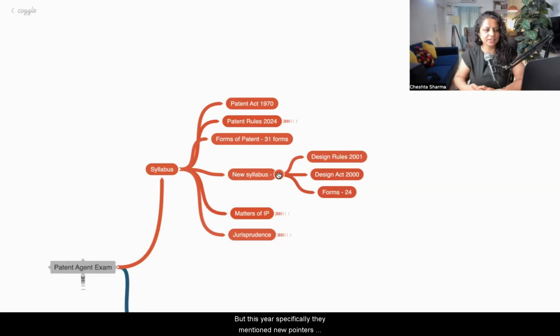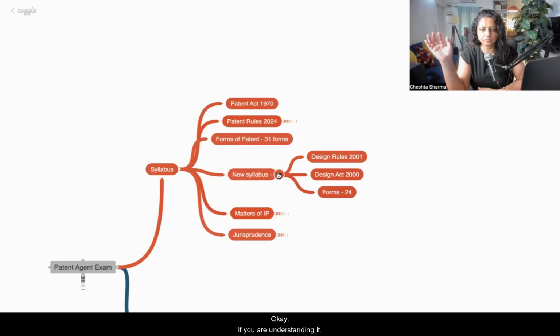But this year specifically, they have mentioned new pointers which were not there, which is also a good thing. Why? Because earlier, patent agents who qualified this examination could only file patents. Now they can also file designs, the design application. So they have newly introduced that from 2025 onwards, you also have to understand the Design Act 2000, Design Rules 2001, and the forms of design are a total of 24.